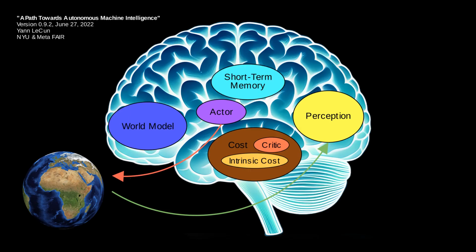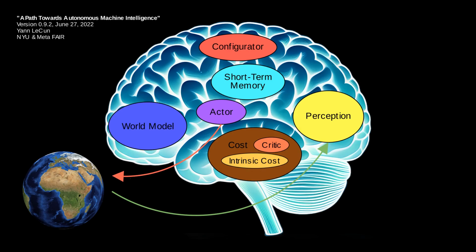The short-term memory module stores information about past, current, and future states and their intrinsic costs. It helps the world model predict future states, fill in missing details, and train the critic module using past data. The configurator module takes inputs from all other modules and adjusts their parameters to perform the task at hand. This entire system works together to carry out various tasks.